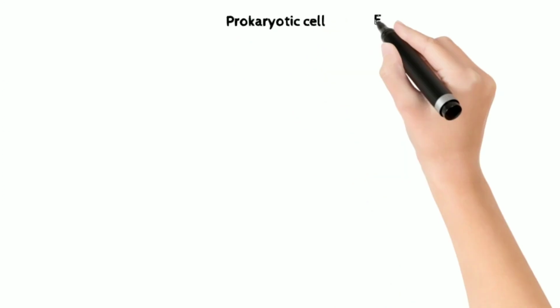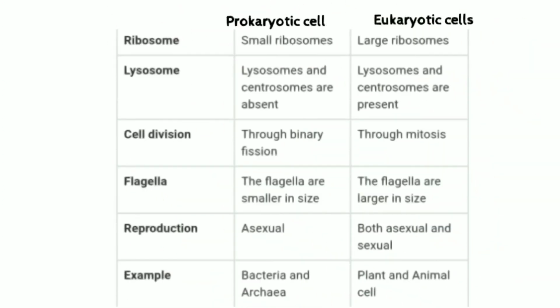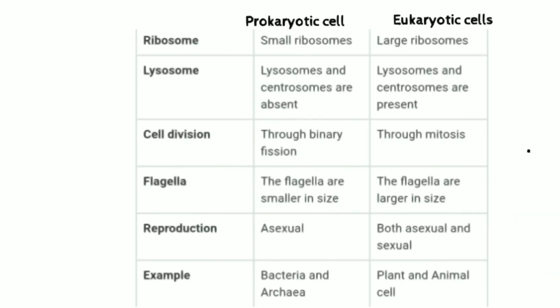In prokaryotic cells, cell division takes place through binary fission, and in eukaryotic cells, cell division takes place through mitosis. The flagella in prokaryotic cells are smaller in size, whereas in eukaryotes they are larger in size. The reproduction is asexual in prokaryotes, and sexual and asexual in eukaryotic cells. Examples of prokaryotes are bacteria and archaea, whereas examples of eukaryotes are plant and animal cells.